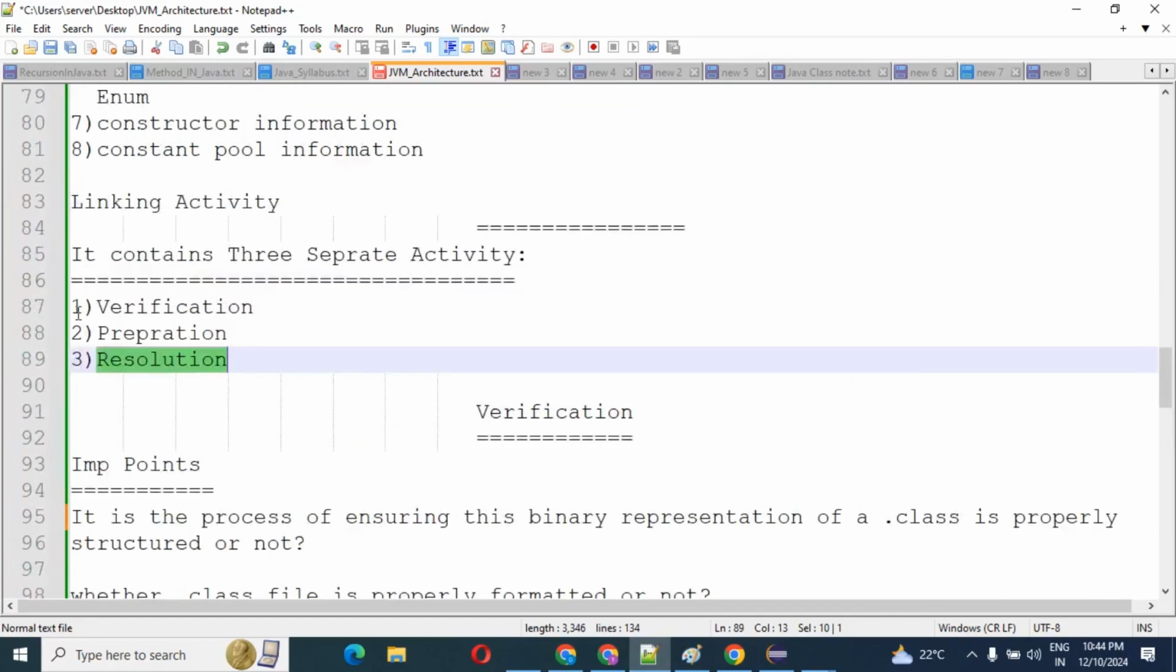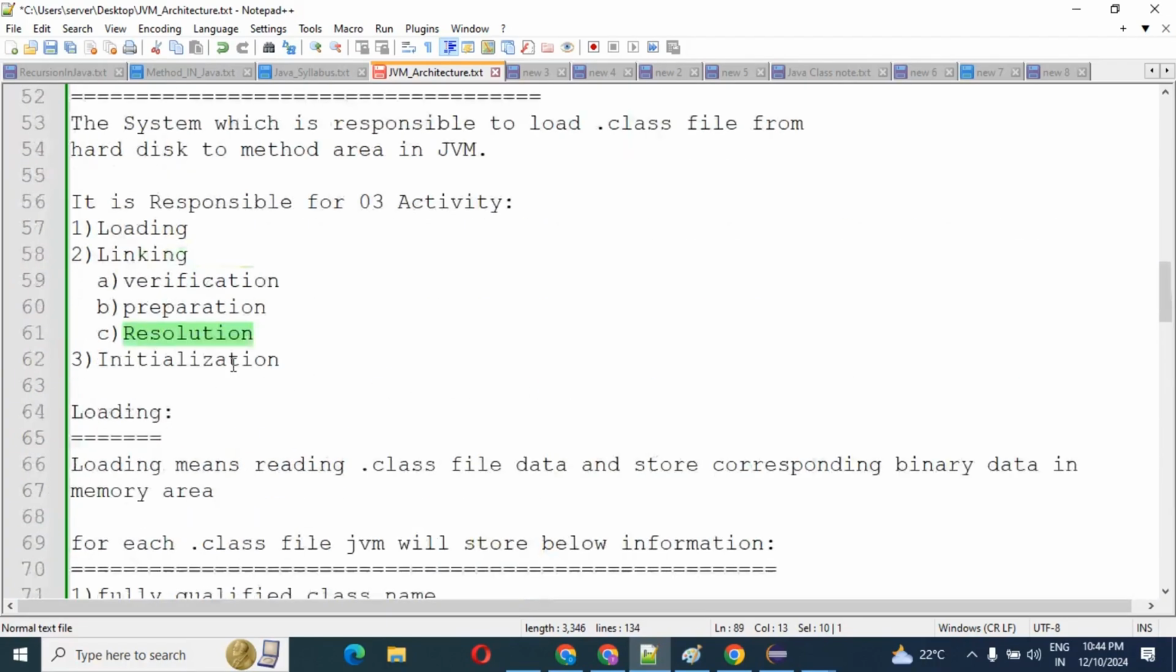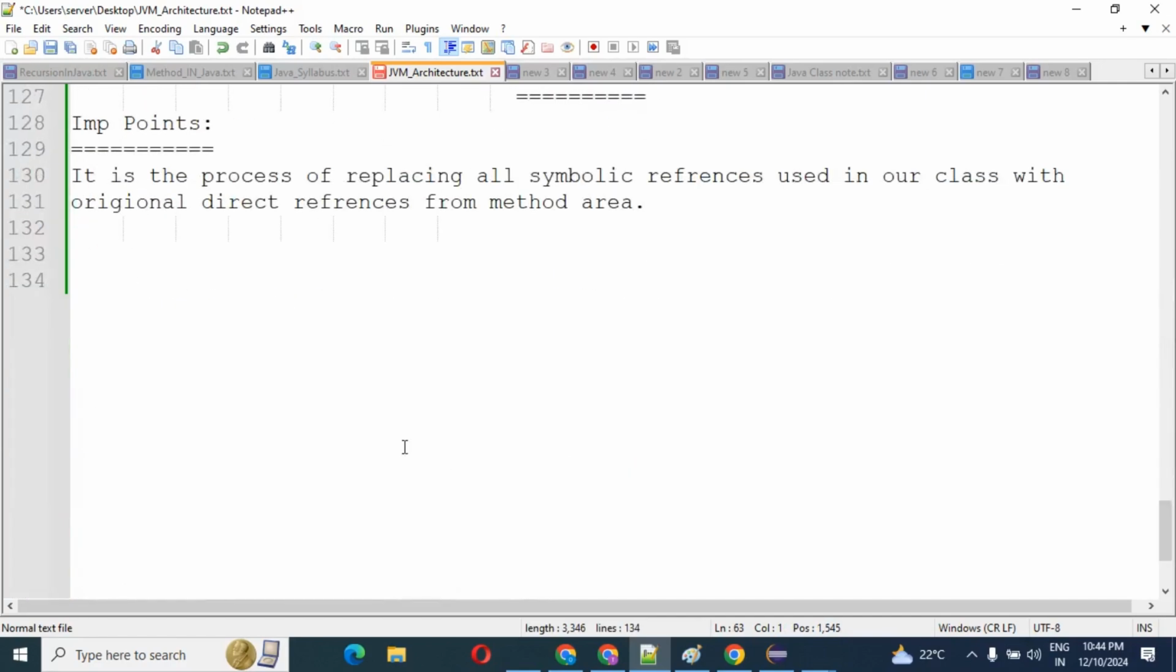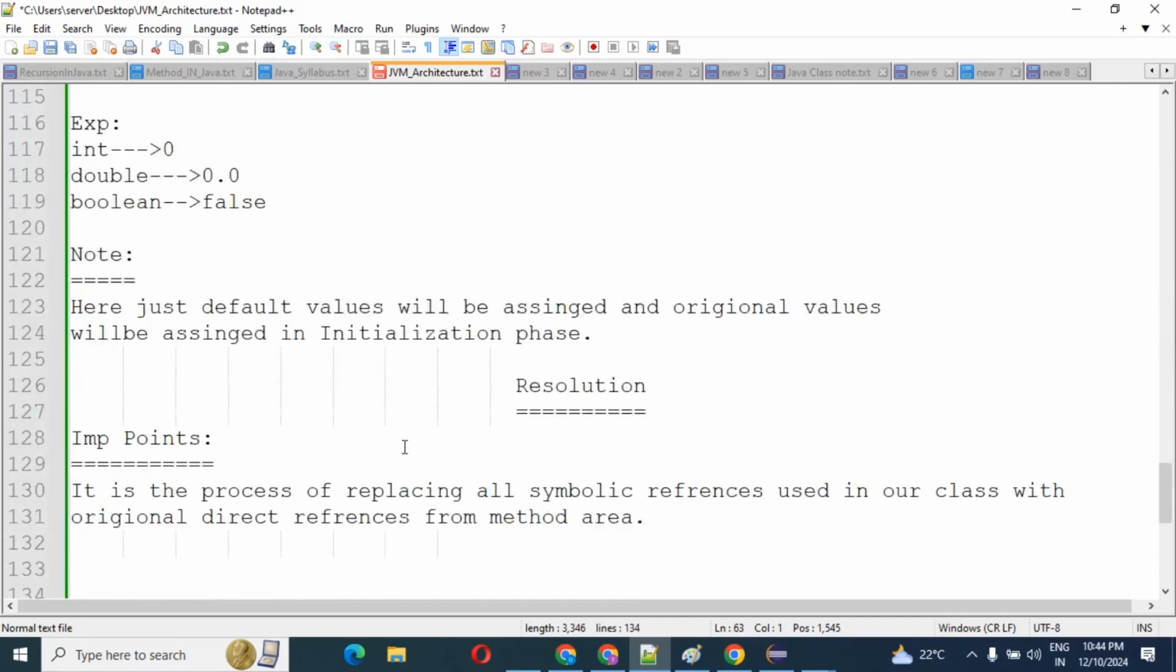I already explained verification, preparation, and resolution. Next is the next part of the class loader subsystem, that is initialization. So what is initialization?